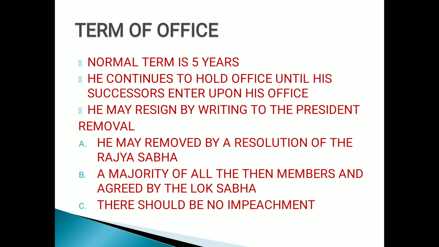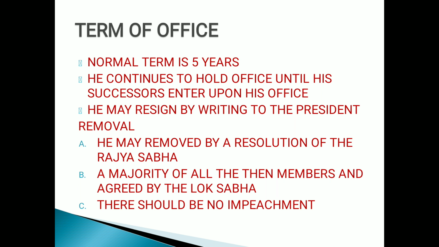Now the term of office, for how long is the Vice President of India elected? Normal term is 5 years, children. He continues to hold office until his successor enters upon his office. Suppose 5 years are over and still his successor is not elected, so he can be in his position till his successor enters upon his office. Next, he may resign by writing to the president. If he is having some problem, he may give the resignation in writing to the president of India.